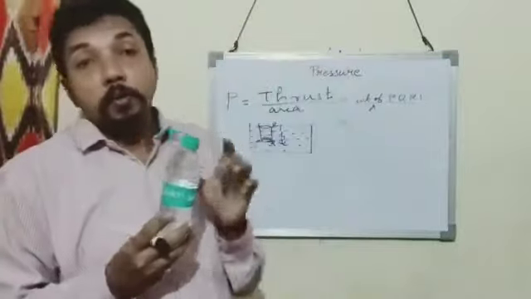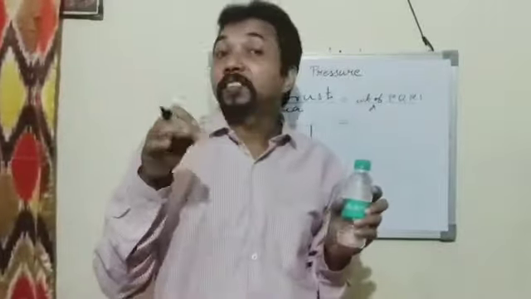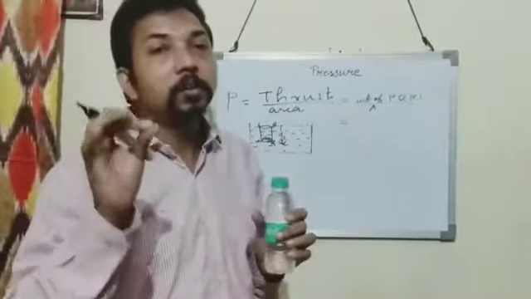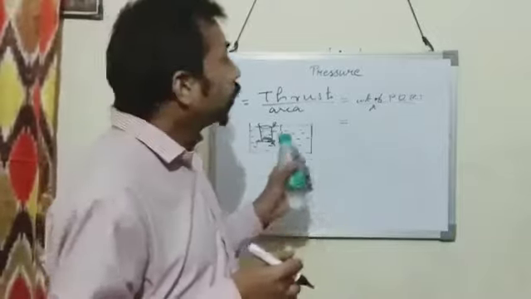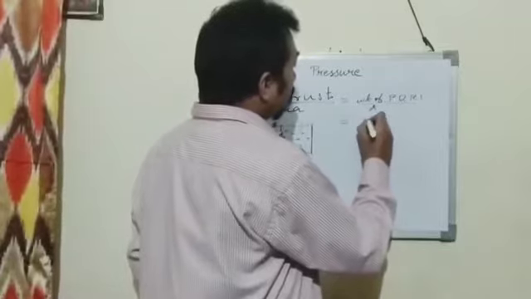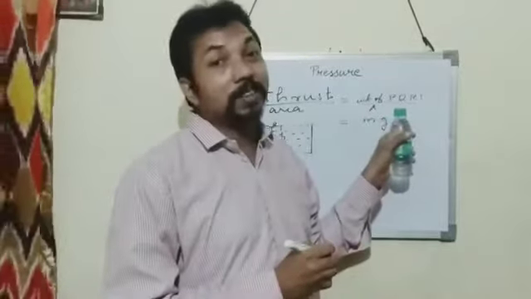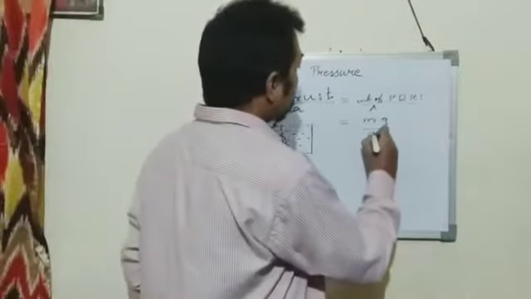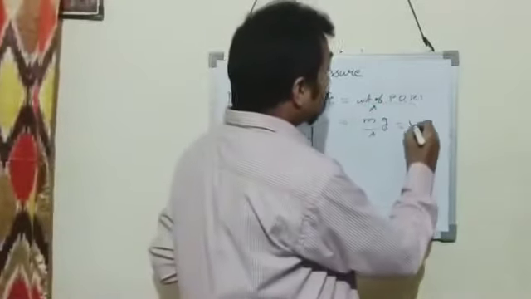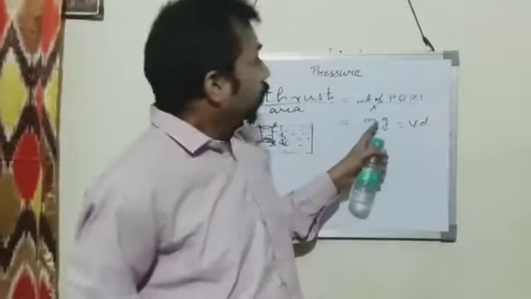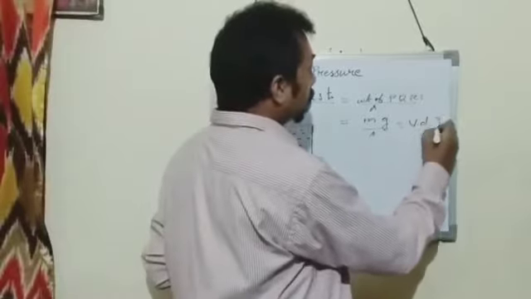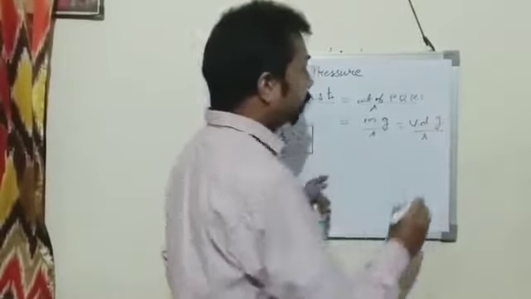Weight, you know the formula of mass. Mass is equal to volume into density. And what is weight? The formula for weight is mass into acceleration due to gravity upon area. The formula to find mass is volume into density. So mass is equal to volume into density into gravity upon A.